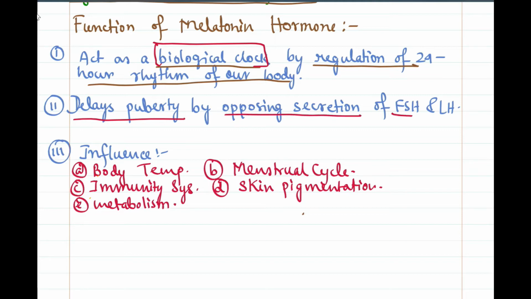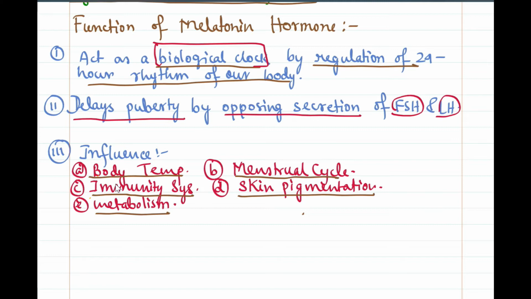Now it also influences body temperature. That means if melatonin hormone secretion is more, then body temperature will increase. It also influences the menstrual cycle, enhances the immune system, and affects metabolism of our body as well as skin pigmentation. Now this is all of the pineal gland, and coming next to the thyroid gland.